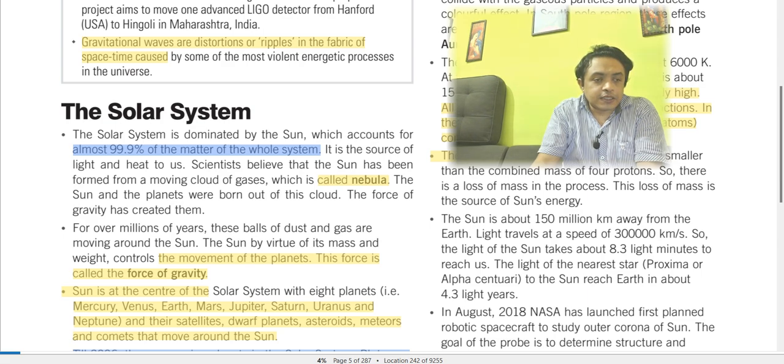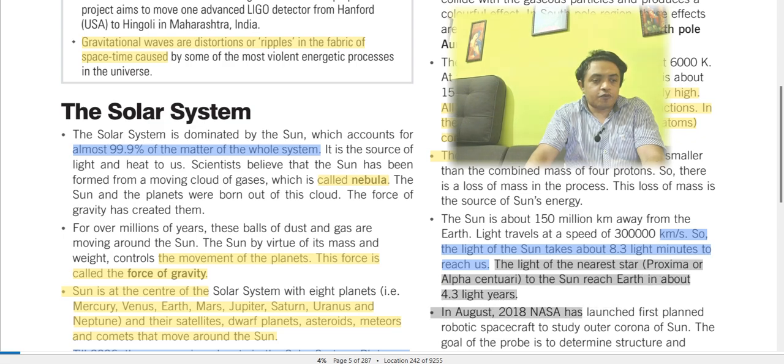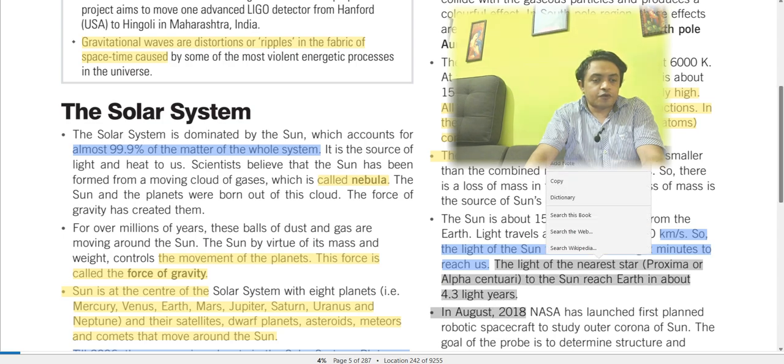3 lakh kilometers per second. So the light of the sun takes about 8.3 minutes to reach us. What is the time taken for sunlight to reach the earth? It is 8.3 minutes, right? The light of the nearest star to the sun, Proxima or Alpha Centauri, takes about 4.3 years to reach Earth, that is, it is 4.3 light years away.